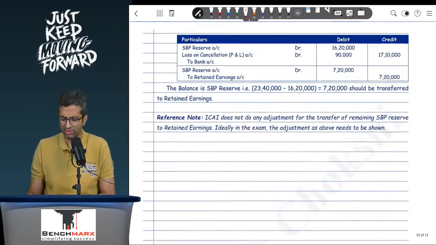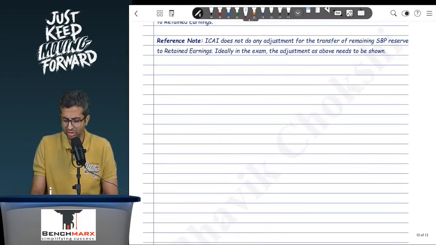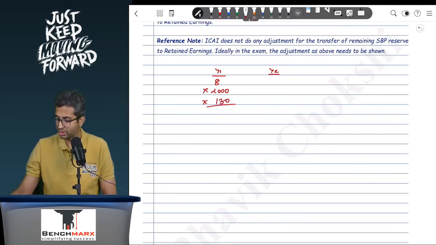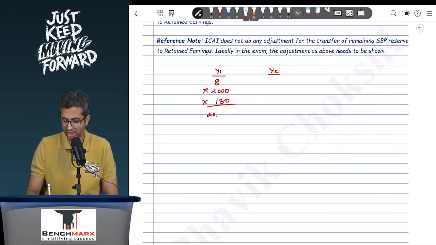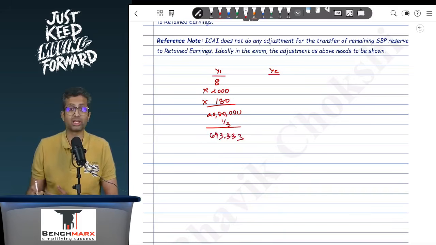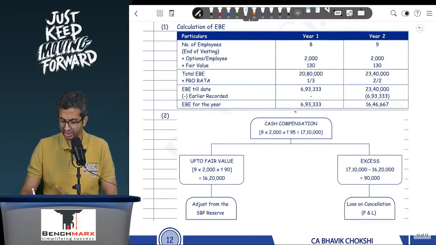Now, 3 relevant parameters over here. First, cancellation is treated as acceleration of vesting. So if I go to year 1, I expected 8 directors to remain. Each of these directors has 2000 options, let us say, and the fair value is 130, so this is 8 into 2000 into 130, which comes to 20 lakh 80,000. Out of this, 1 by 3, because in the first year we did not know that there was any cancellation, so 6 lakh 93,333 would be recorded.